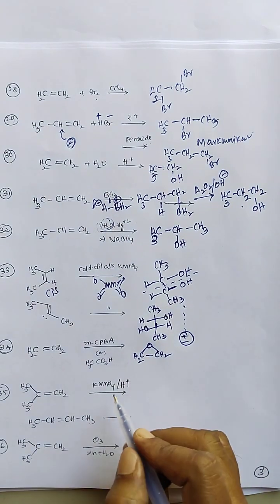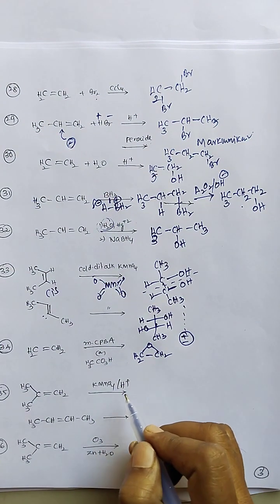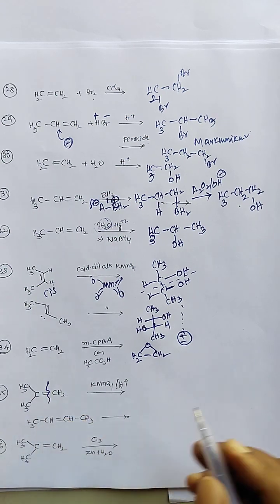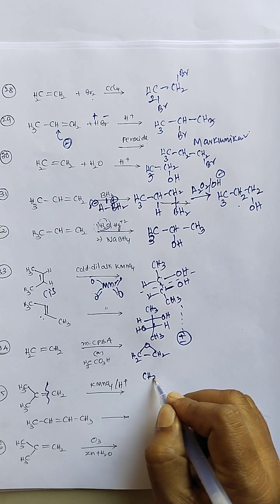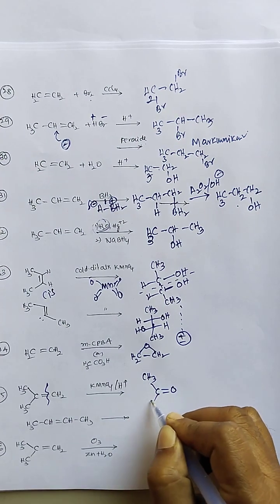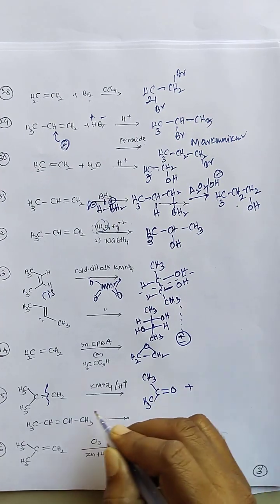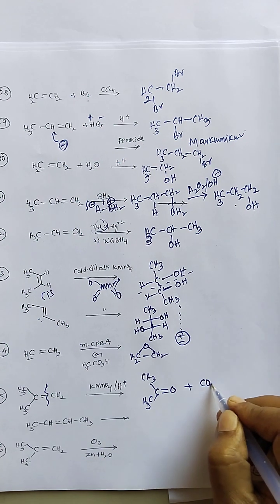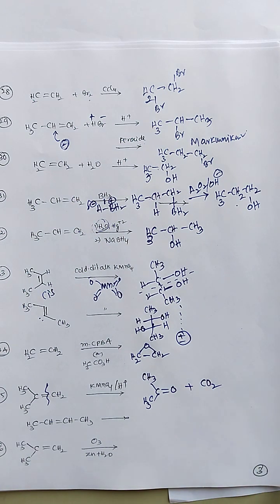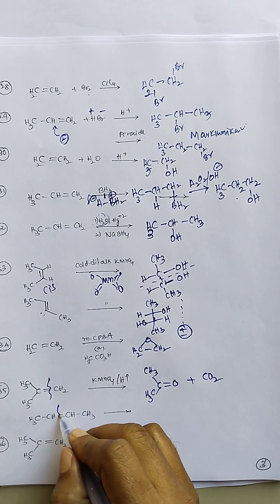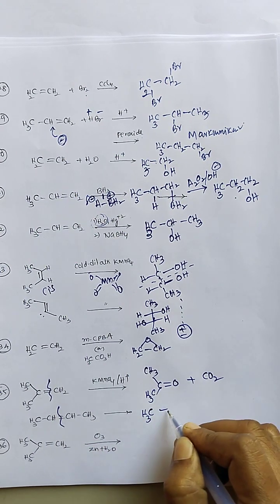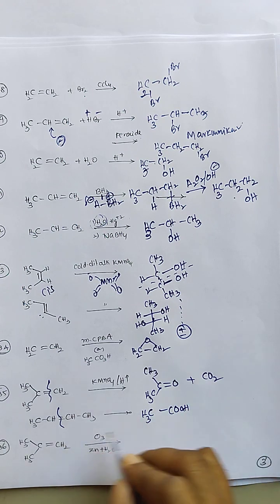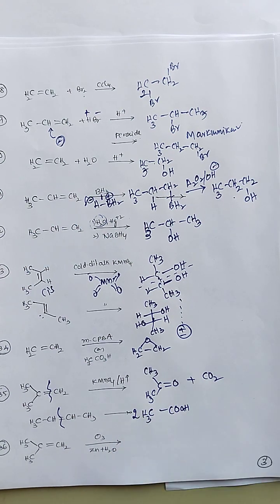Next, alkenes reaction with KMnO4 in an acidic medium, meaning oxidation. The double bonds are broken here. C double bond O ketones are formed, and this undergoes over-oxidation. Carbon dioxide is formed here. Next, 2-butene undergoing oxidation with strong oxidizing agents: 2 moles of acetic acid are formed here.